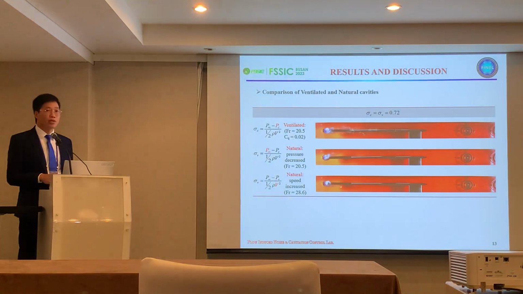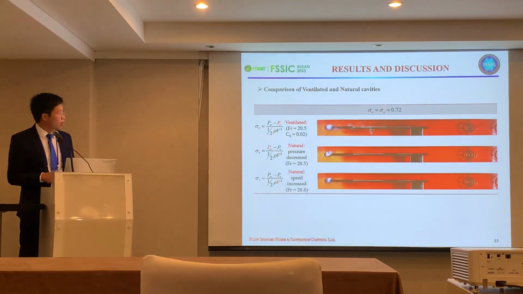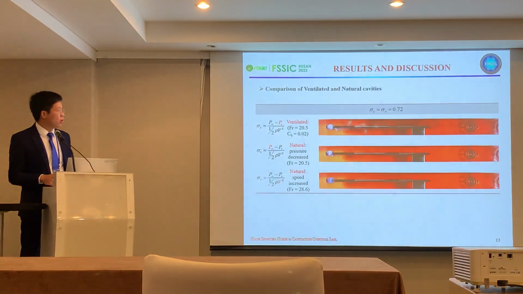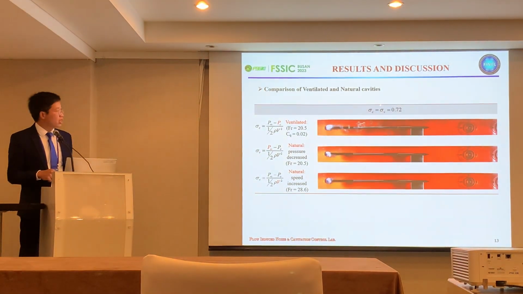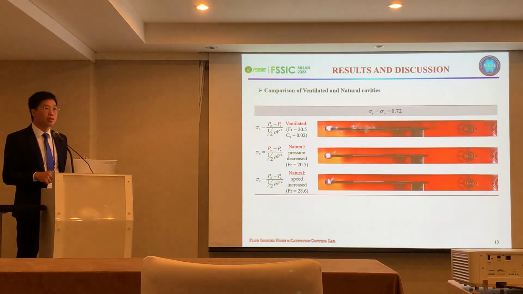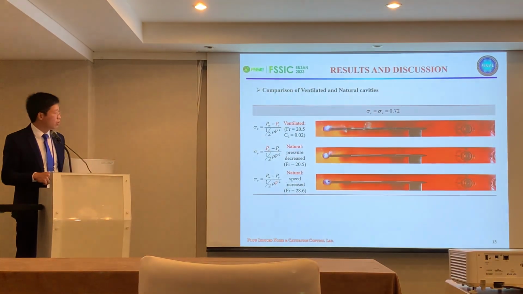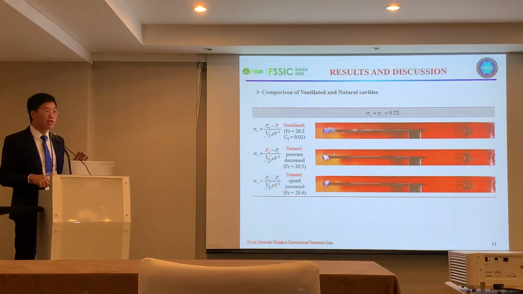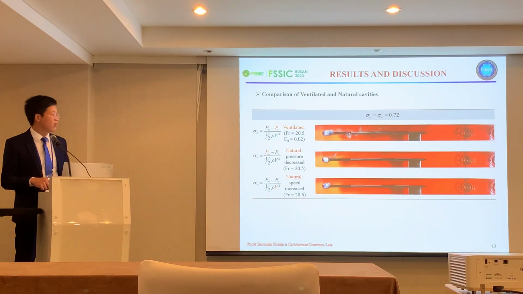Now let's come to the results and discussion part. Firstly, I would like to show you some high-speed video from experiments. During the experiment for one cavitation number, for example, this case is 0.72, we conducted 3 cases: the ventilated case, the natural cavity case with the pressure decrease, and the natural cavity where we increase the free-stream velocity.